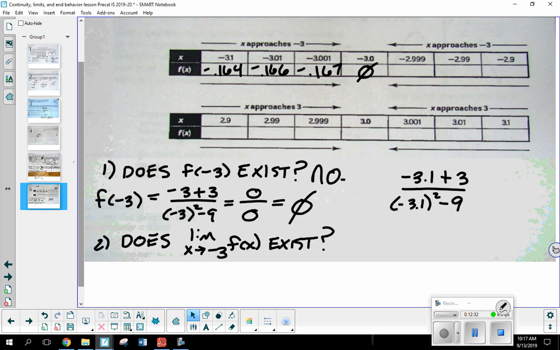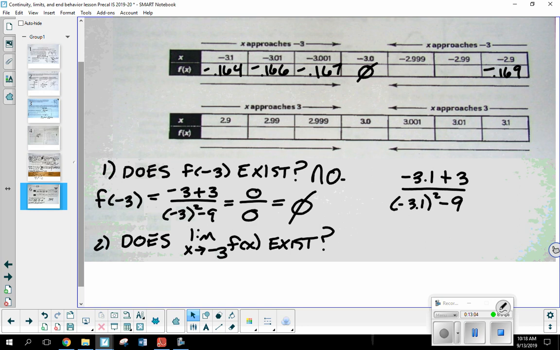Now you're going to notice something about 2 of the values on the other side. Has anybody already determined negative 2.9? What'd you get, Sandra? Oh, I got something different. I got negative 0.169. Does anybody want me to plug this in the calculator? Anybody want me to confirm that?